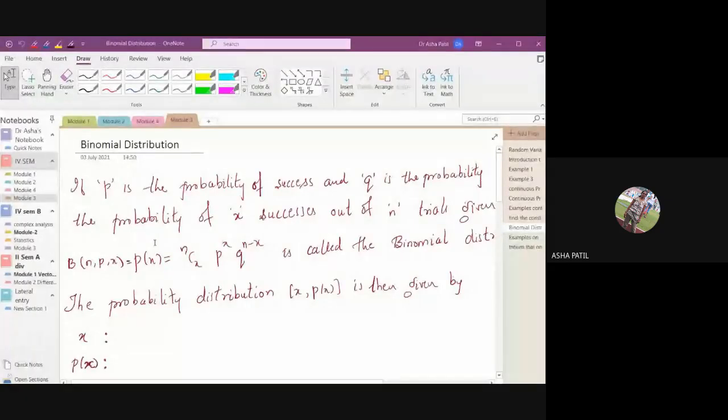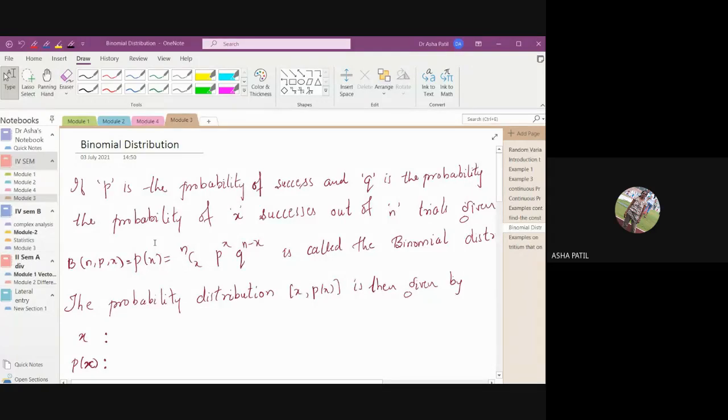So there are two distributions that you are going to study in discrete and two in the continuous. In the discrete distributions, we are going to study one is the binomial distribution, the other one is the Poisson distribution. So the definition of binomial distribution I have written here.